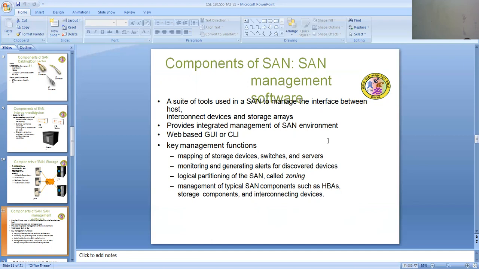Key management functions are: mapping of storage devices, switches and servers; monitoring and generating alerts for discovered devices; logical partitioning of the SAN, called zoning; and management of typical SAN components such as HBAs, storage components, and interconnecting devices.